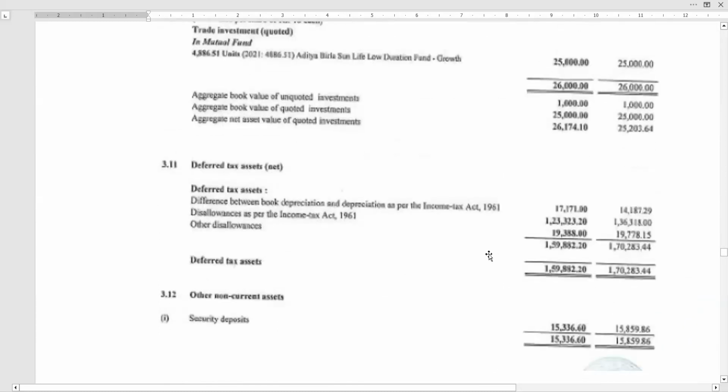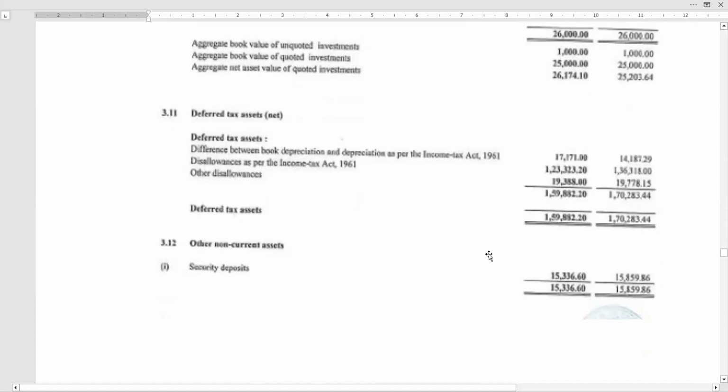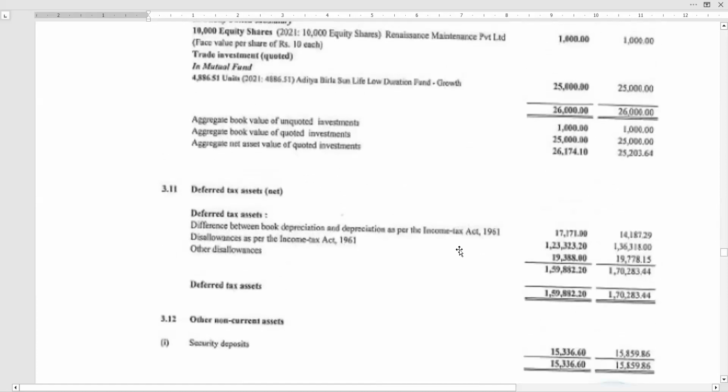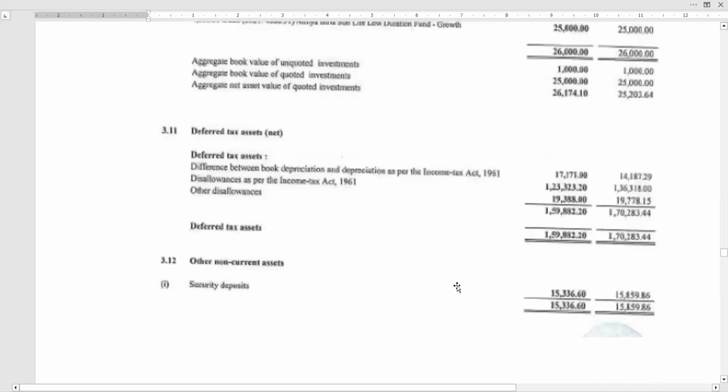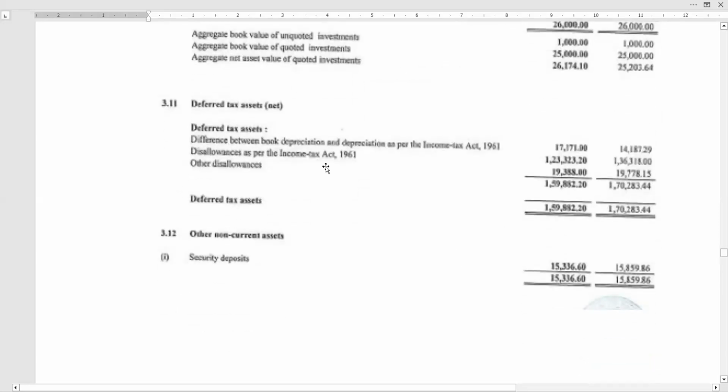See, we finished property, plant and equipment, PPE. And we have done quoted investments, aggregate book value of quoted investments, all these things. It was discussed. Now, the next schedule was deferred tax assets. So, deferred tax asset or deferred tax liability will be shown here. It is anyway long-term in nature because you take depreciation also. It will get adjusted after more than 12 months. So, it is being shown here.